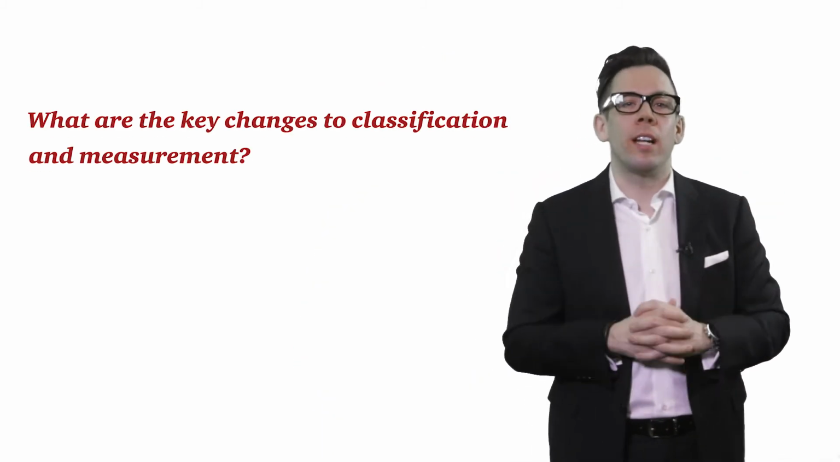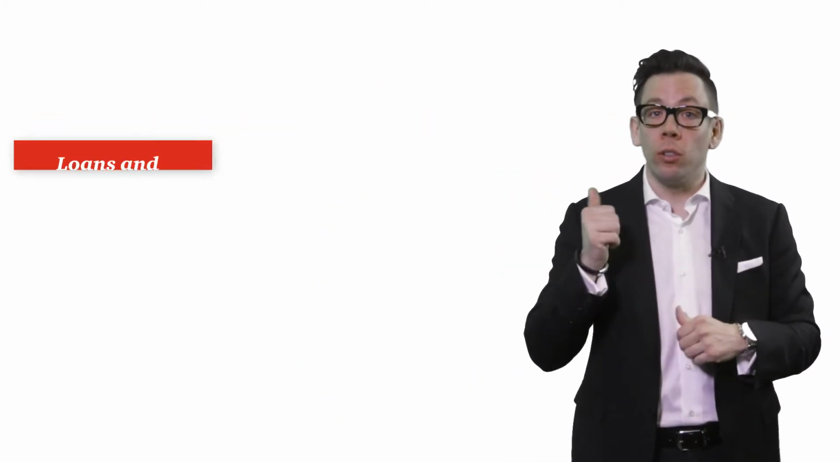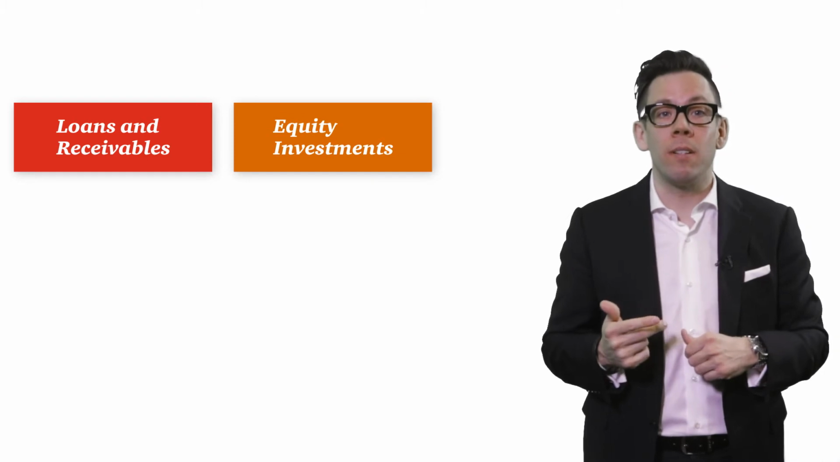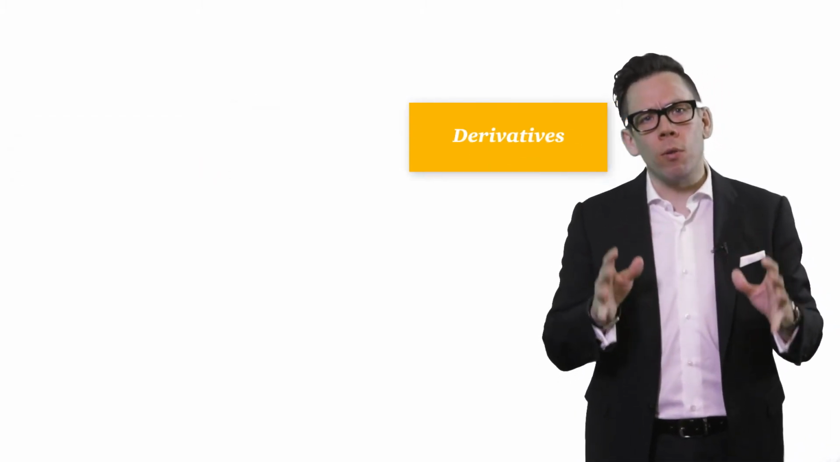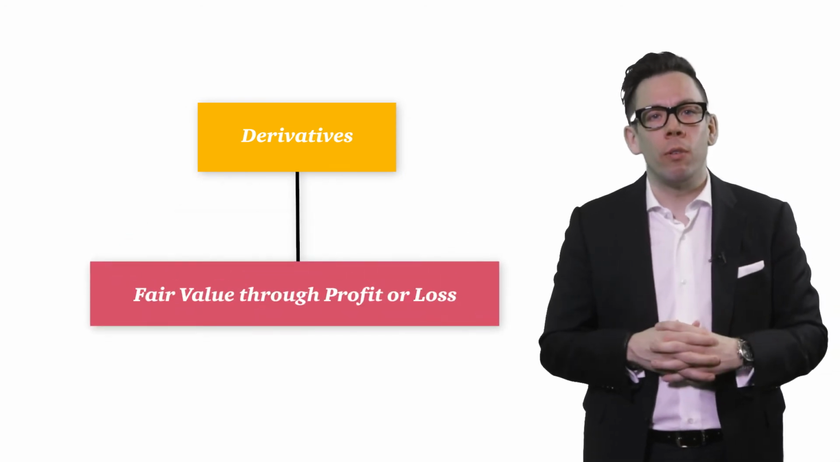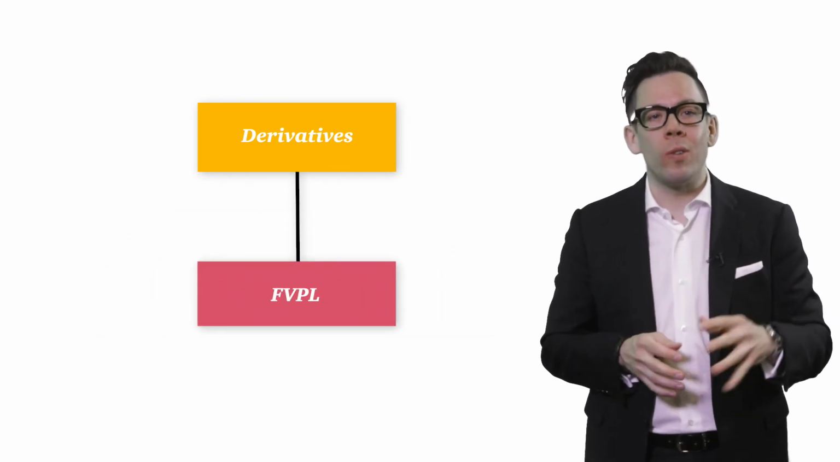I tend to think of financial assets as three basic types: loans and receivables, equity investments, like common shares of public companies, and derivatives. Derivatives are easy. They're required to be at fair value through P&L. Always have been, always will be. How we classify and measure the other two types, loans and receivables and equity investments, has changed dramatically. Watch the next two videos to understand how.